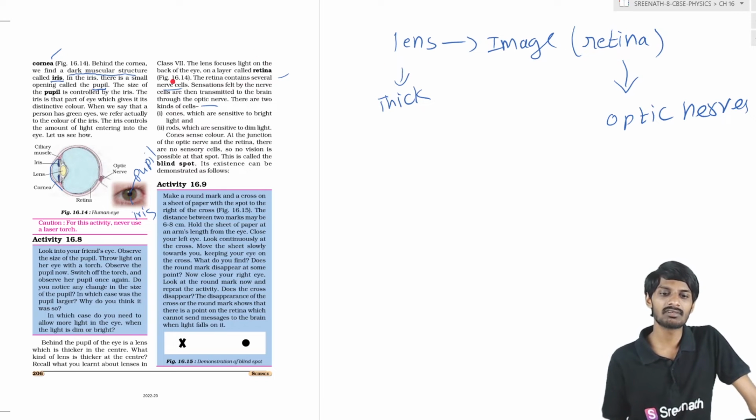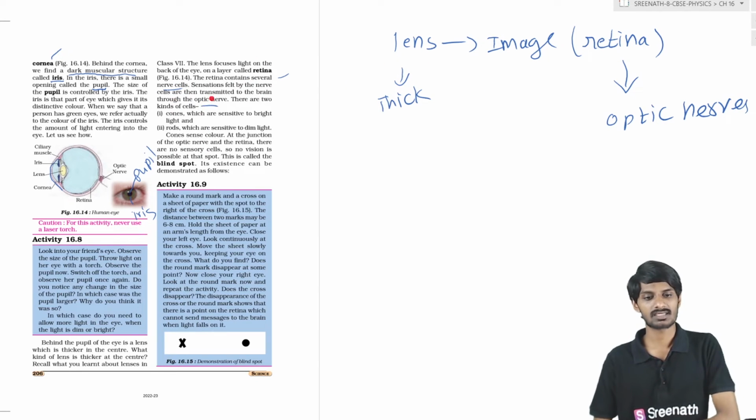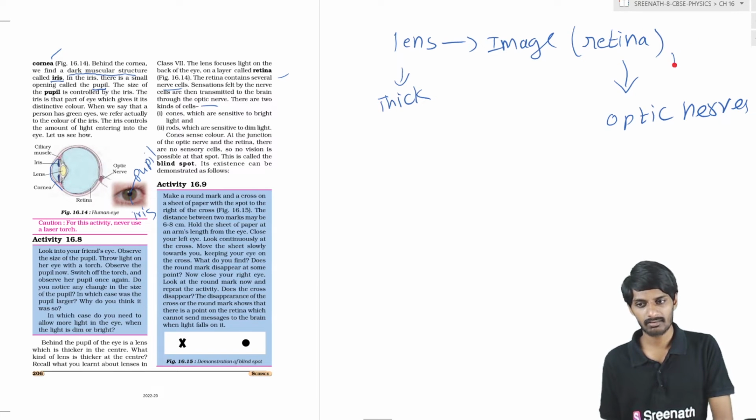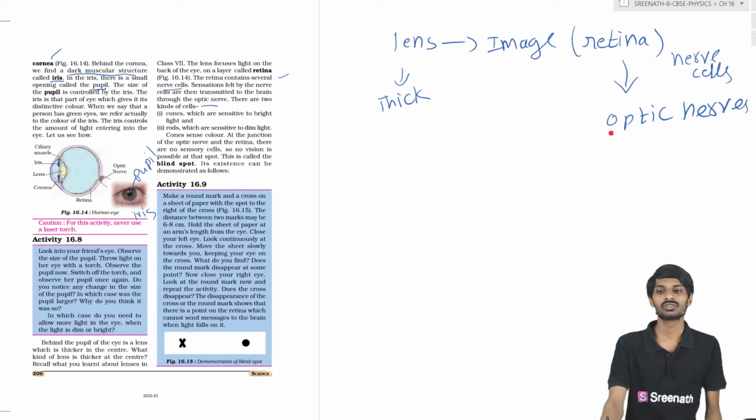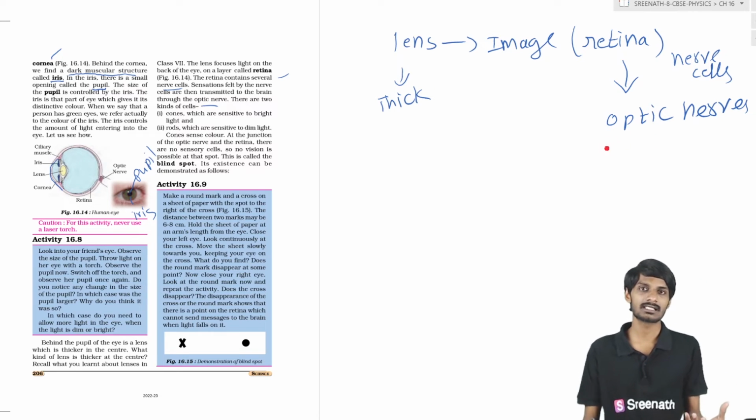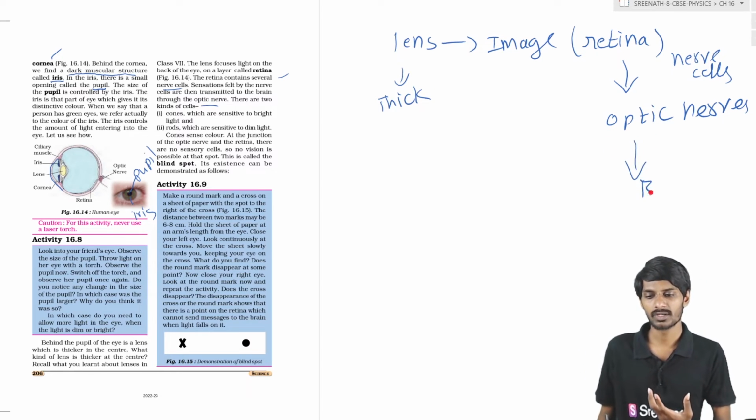With the help of these nerve cells, which are connected to the optic nerve, signals are transmitted to the brain, students.